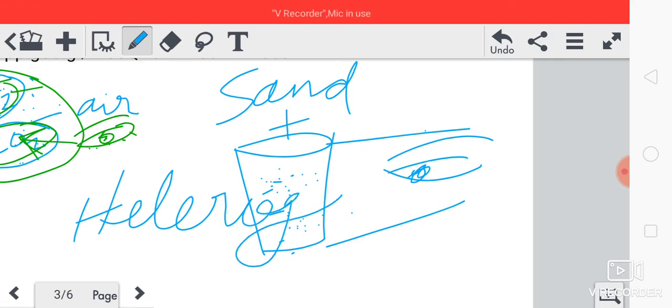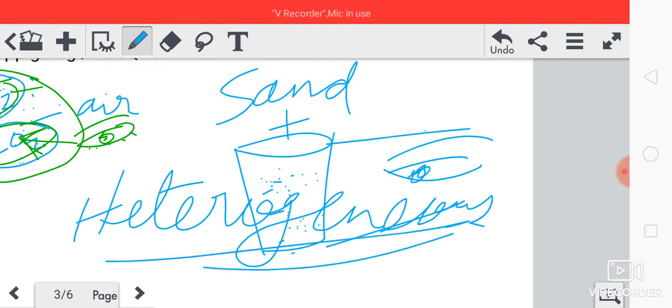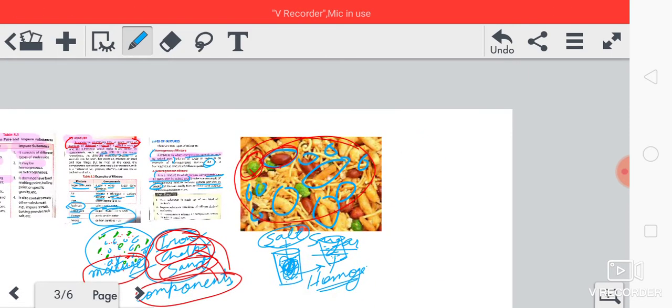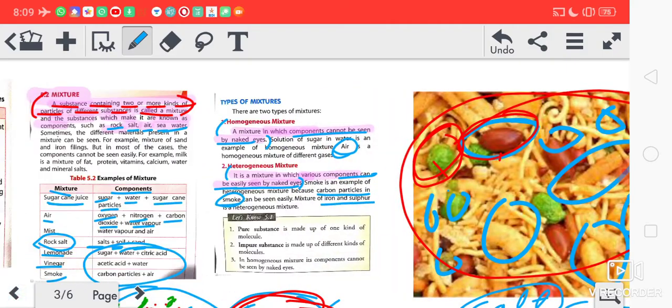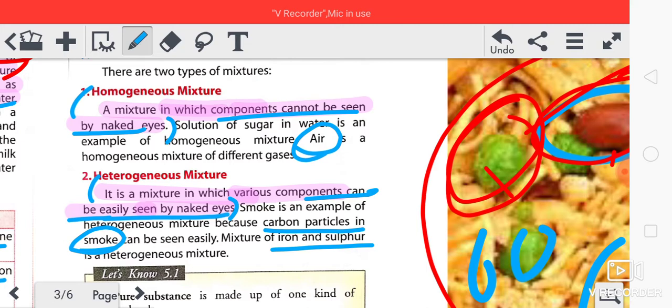Heterogeneous. What kind of mixture? Heterogeneous mixture. In a heterogeneous mixture, the components can be seen with our naked eyes. If they cannot be seen with our naked eyes, that will be homogeneous. Got it? So now you have got the examples of heterogeneous and homogeneous. You have understood what is homogeneous and what is heterogeneous.